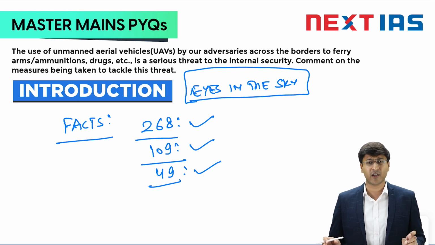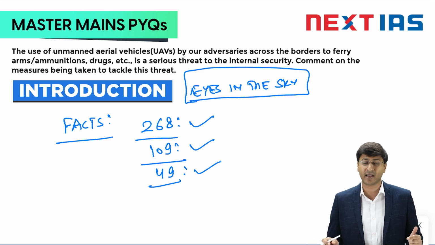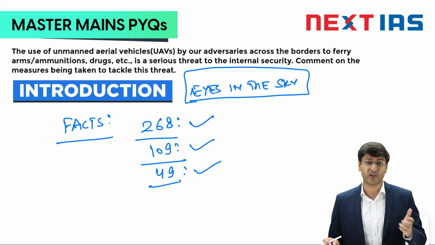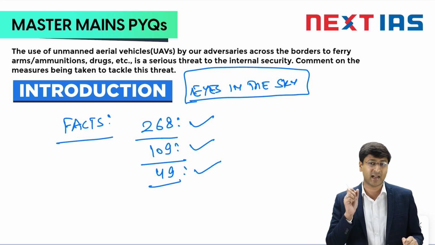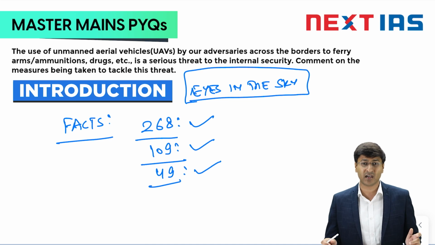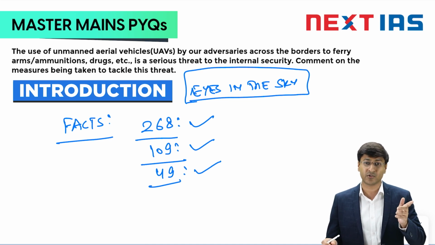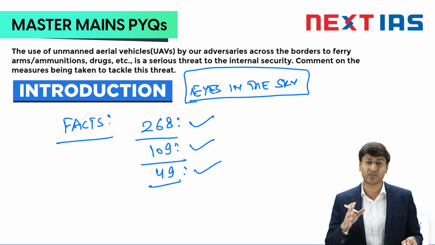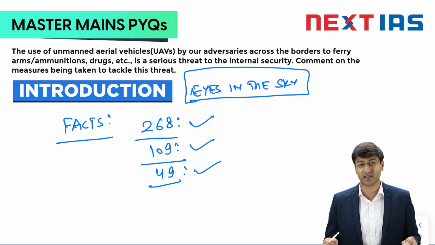Basically, these smart low flying objects, have you ever thought why they are gaining so much prominence, or why they are so fascinating for these adverse elements sitting across the borders? Because they are capable of evading law enforcement agencies. They are not detected so easily, and whatever task is assigned to them, be it drug delivery, arms and ammunition delivery, or even terrorist delivery. You might have seen recently in the news an event when a UAV, this drone, was used to even transport a terrorist from one location to another. These are so efficient that without getting detected, they perform their task so easily.